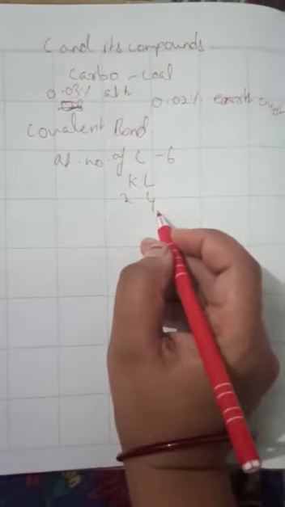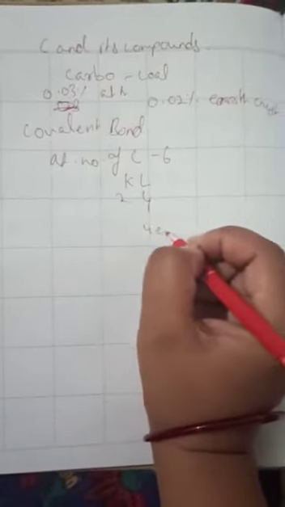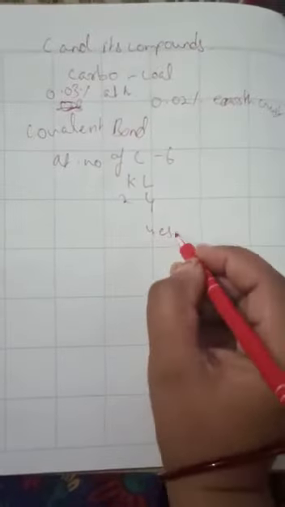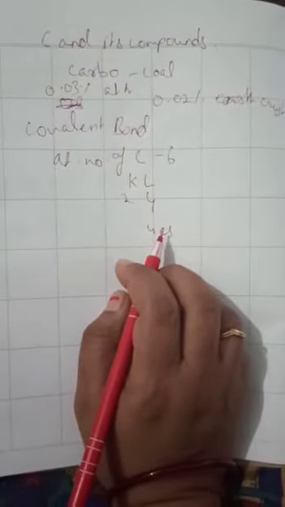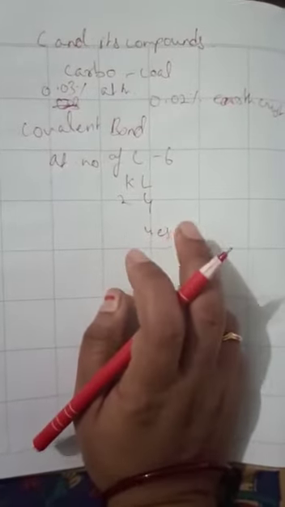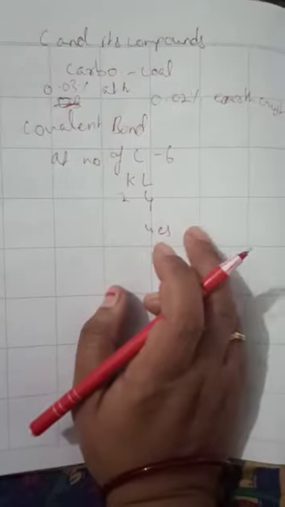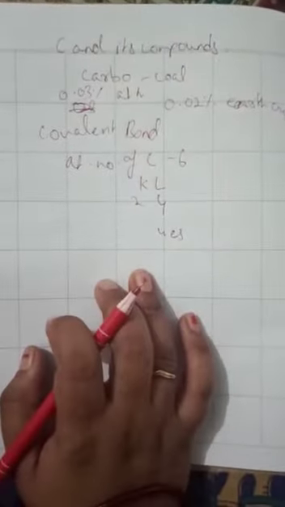Okay, so in that case, to complete its octet, it needs 4 more electrons. By sharing its 4 electrons with other elements, it completes its octet, so it basically forms covalent bonds.